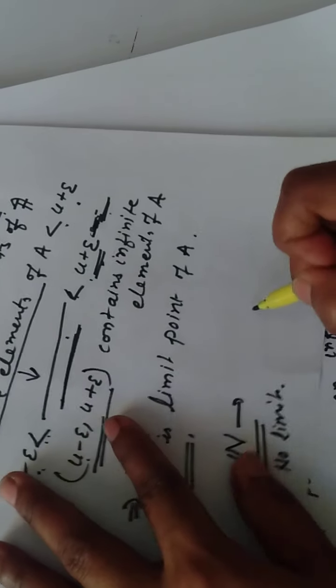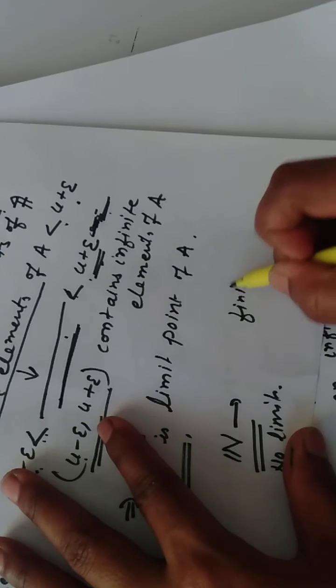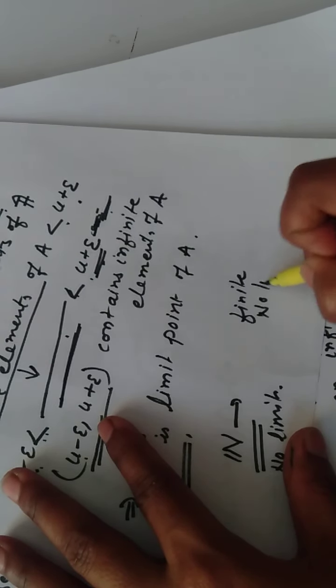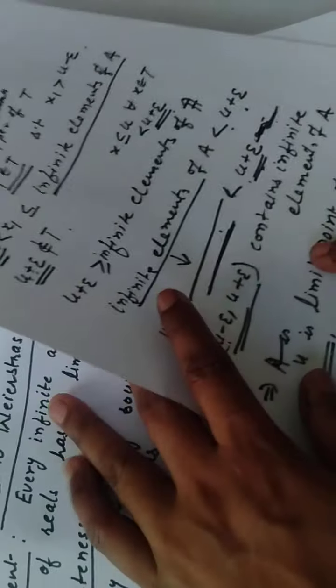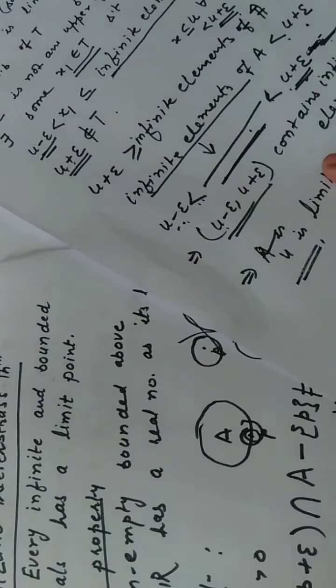And a finite set has no limit point. So both conditions, infinite and bounded, are a must. If the set is infinite and bounded, then it must have a limit point. An infinite set which is not bounded may or may not have a limit point.